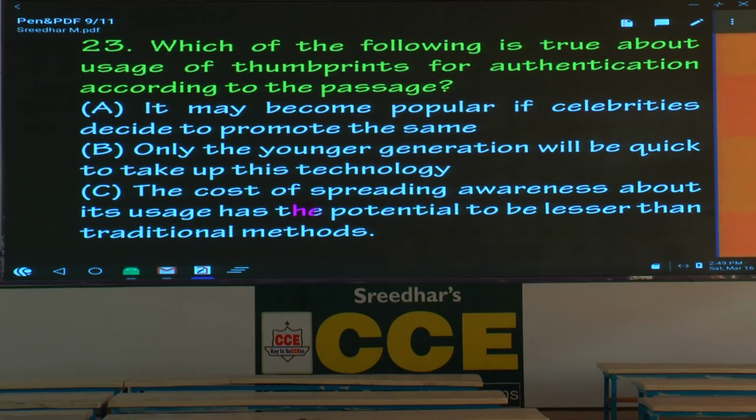So, question number 23, am I right? Which of the following is true about usage of thumbprints for authentication according to the passage? As I said, you all should go to the last paragraph. You see the word emulate, all those sentences, last paragraph, the fourth line, please go to the fourth line. How does it start? Celebrities. Who are celebrities?